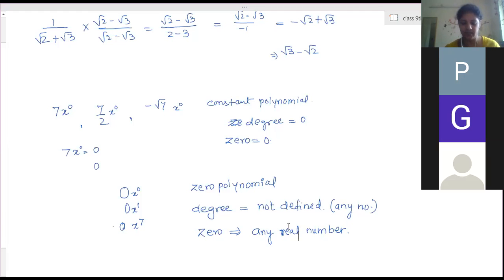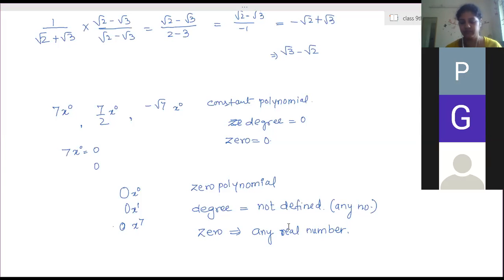Ma'am, with real numbers there's something like virtual numbers, so will those also be there? Those are imaginary numbers, they are different. The numbers have been divided into real and imaginary. Real numbers are divided into rational and irrational. Imaginary numbers are different. Like, I have written here any real number.